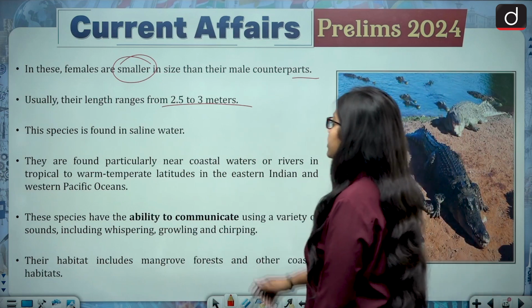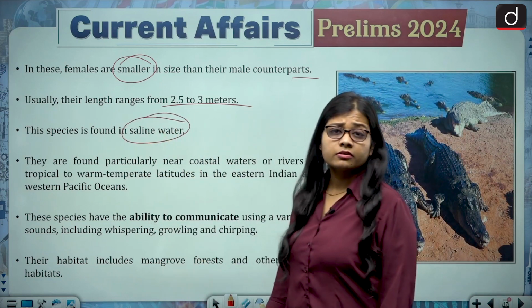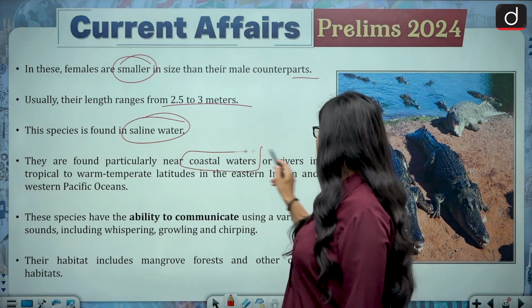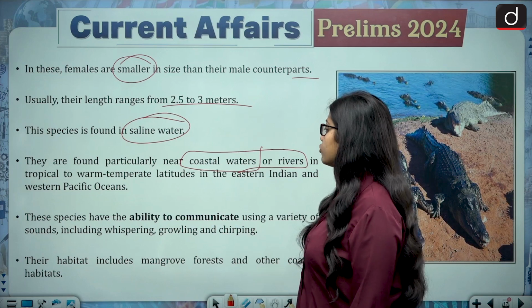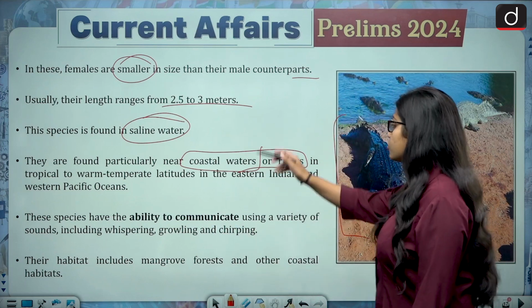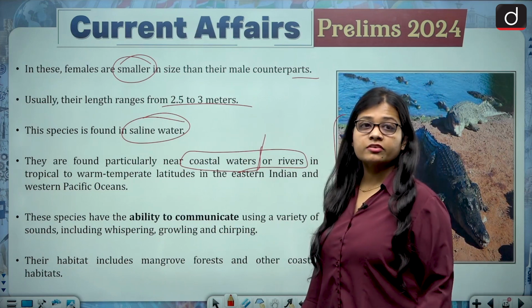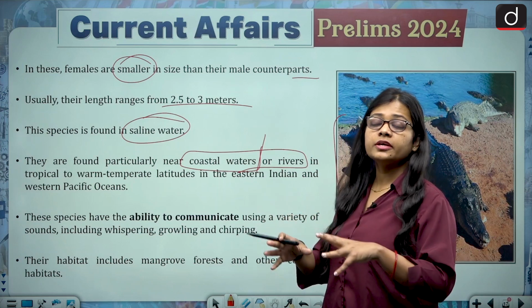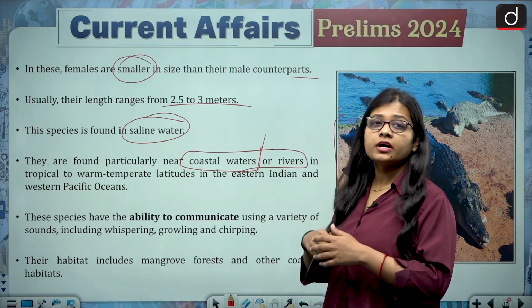This species is found in saline water because they are saltwater crocodiles. They are found particularly near coastal waters or rivers in tropical to warm temperate latitudes in the eastern Indian and western Pacific Oceans. So it is the coastal waters or rivers where they are mainly found, and that is why they can come in conflict with humans.